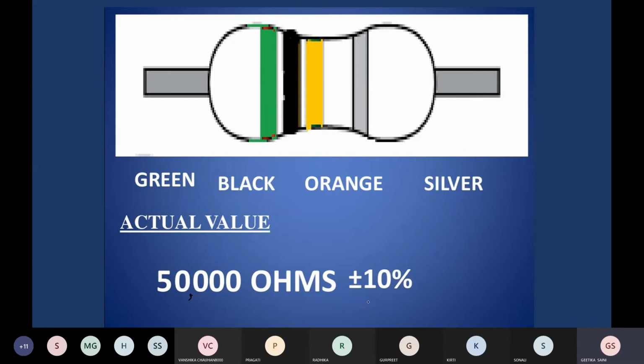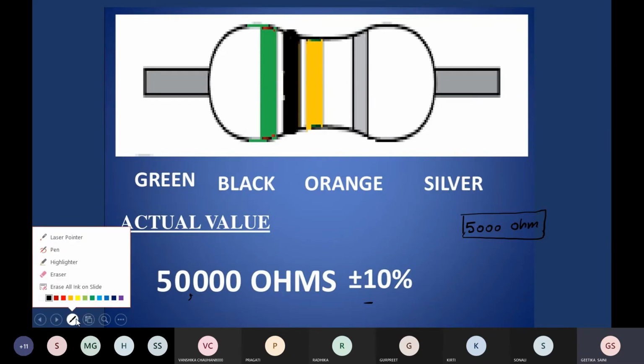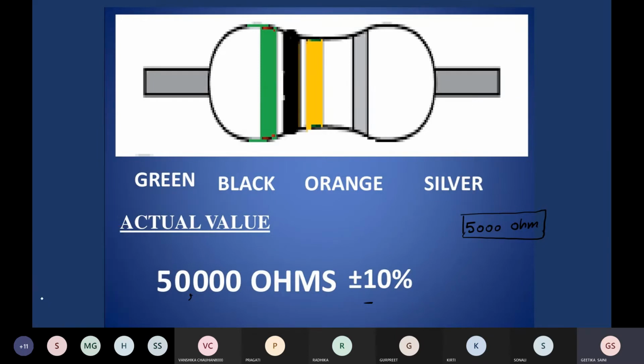So why are we writing this tolerance limit? Suppose you have a resistor of 5,000 ohm value. Okay. And you are performing an experiment. In that experiment, you need a resistor of value 4800 ohm.